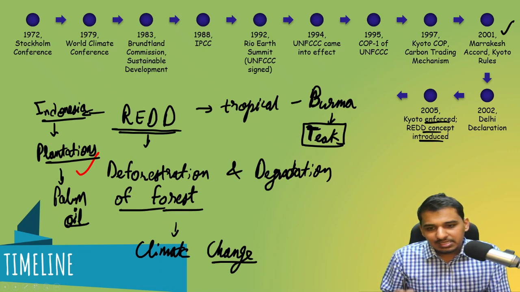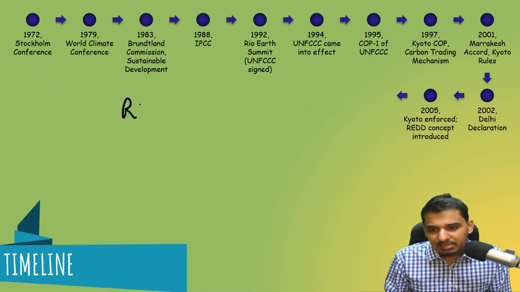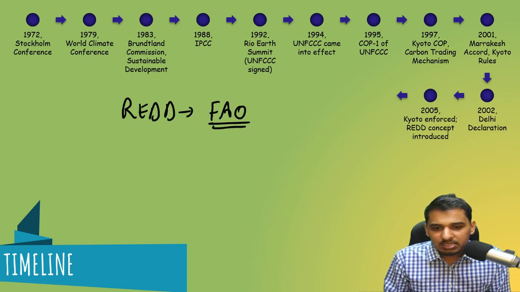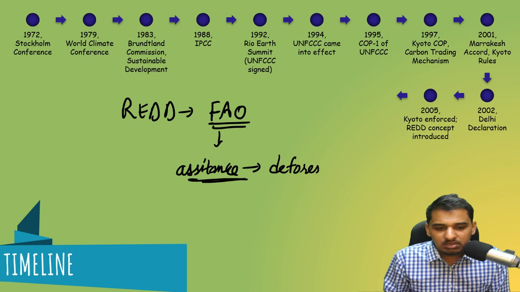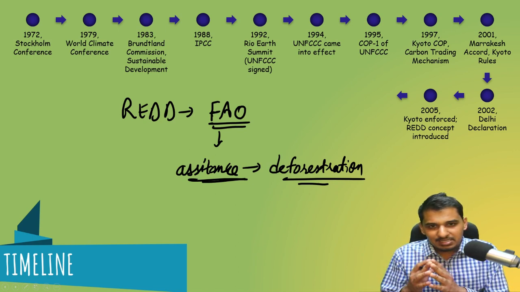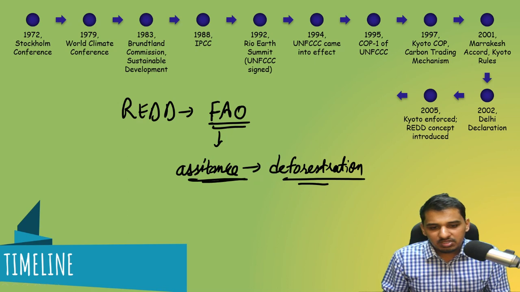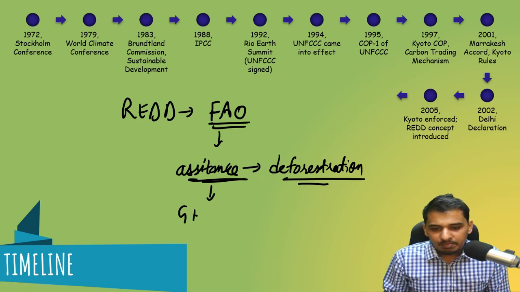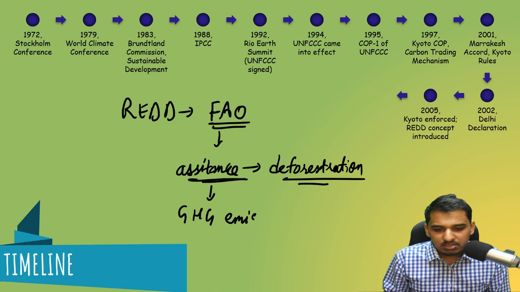In this REDD, the FAO, that is the Food and Agriculture Organization, provides assistance to various countries for stopping deforestation and also for stopping their greenhouse gas emissions.